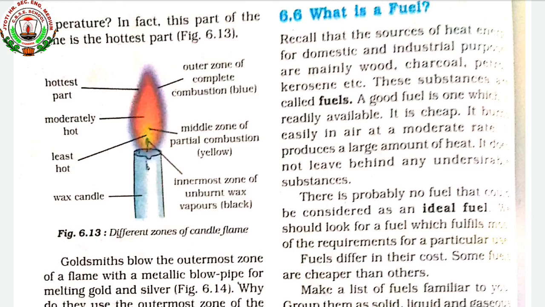But the question is, how do we know which fuel produces how much energy? We look at the characteristic features of all the fuels, and we say that a good fuel is one which generates more energy. But how do we come to know which fuel is generating more energy? How do we calculate and measure the amount of energy produced by a fuel? For that, calorific value is there. From the calorific value we can measure the amount of energy produced by each fuel.